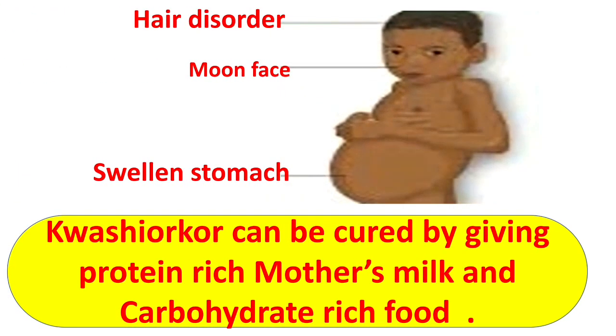Now see the image of a boy. He is suffering from Kwashiorkor, and what do you notice? He has a hair disorder, also a swollen stomach, that is abdomen. Now the question is how Kwashiorkor can be cured. Kwashiorkor can be cured by giving protein-rich mother's milk and food that is rich in carbohydrates.